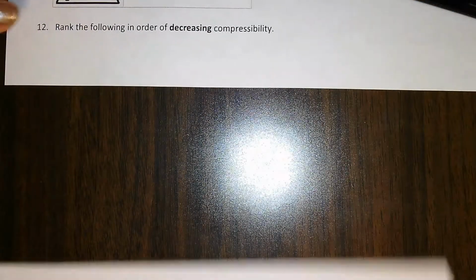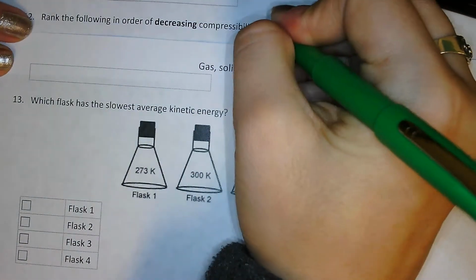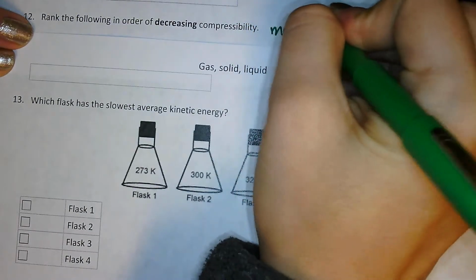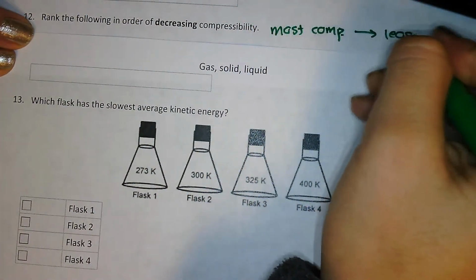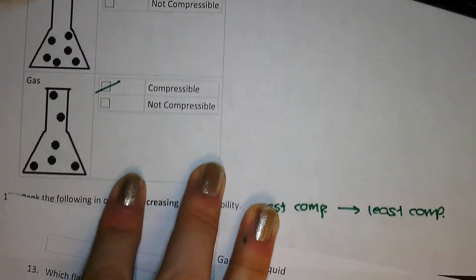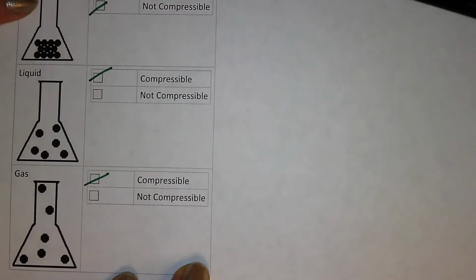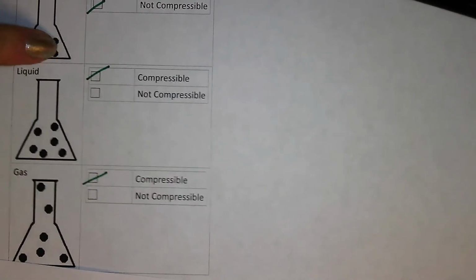Next one is rank the following in order of decreasing compressibility. That means from most compressible to least compressible. So I already know, based on this chart, that solids are least compressible because they're already tightly together.